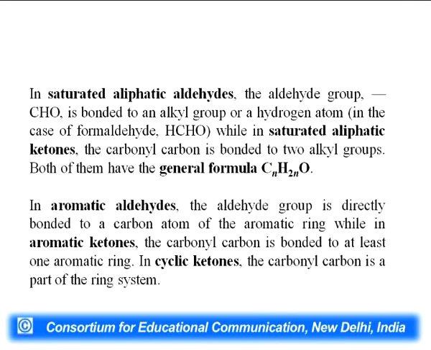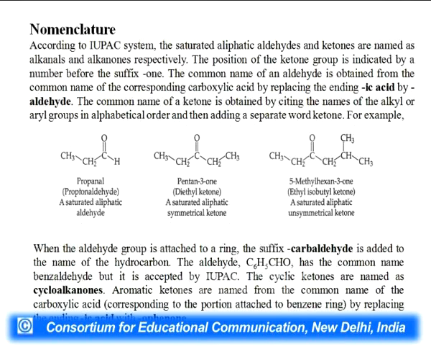In aromatic aldehydes, the aldehyde group is directly bonded to the carbon atom of the aromatic ring. While in aromatic ketones, the carbonyl carbon is bonded to at least one aromatic ring. In cyclic ketones, the carbonyl carbon is a part of the ring system. Now we discuss about the nomenclature of aldehydes and ketones in details.